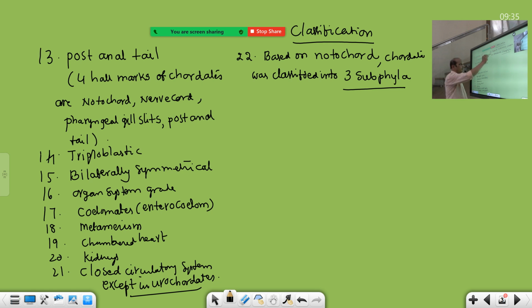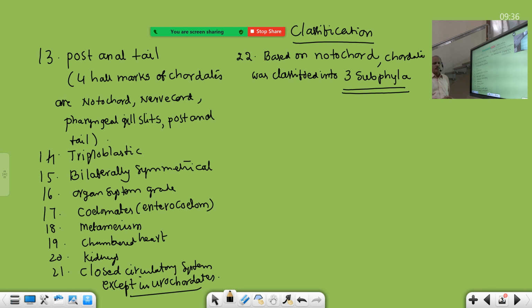So the number of subphyla of chordates, the answer must always be 3 subphyla. When everybody reads the first line of hemichordata, there is generally an assumption that 4 subphyla are there, because previously, if it was added, there were 4 subphyla in the chordata.